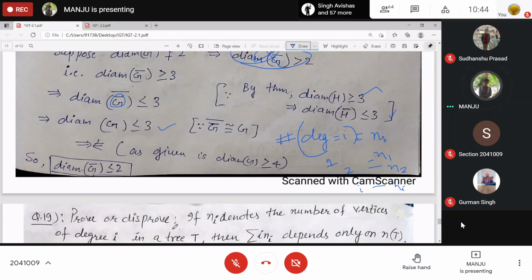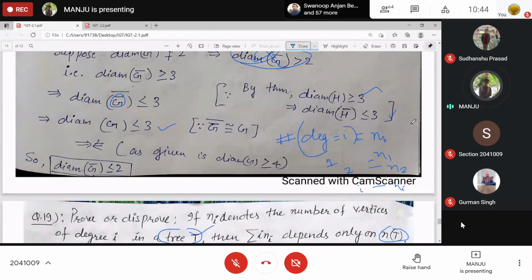In a tree, given it is a tree, ni denotes the number of vertices of degree i. Then the summation of i into ni depends only on the order of the tree. Is it true? The hint is to use the degree sum formula, and just tell me whether it is true or not.